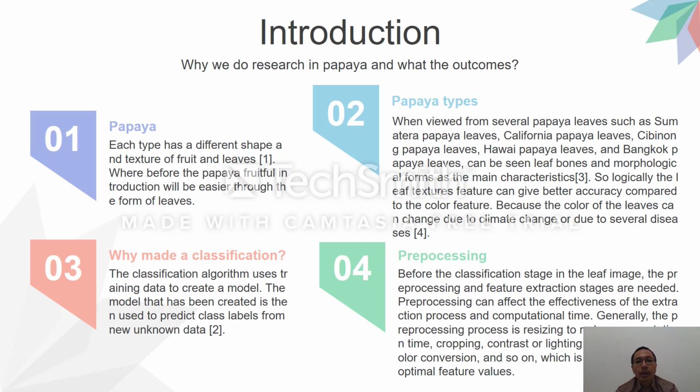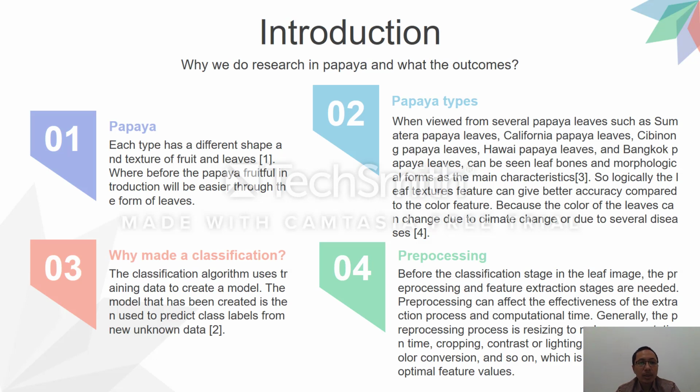When viewed from several papaya leaves, such as Sumatra papaya leaf, California papaya leaf, Cibinong papaya leaf, etc., it can be seen that leaf bones and morphological form are the main characteristic. So logically, the leaf texture feature can give better accuracy compared to the color feature.